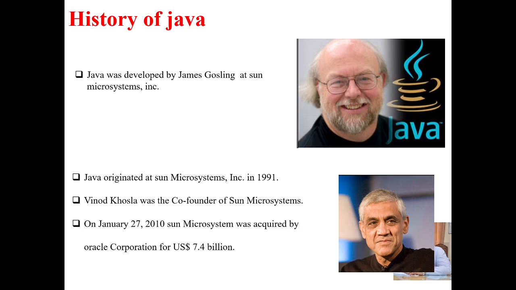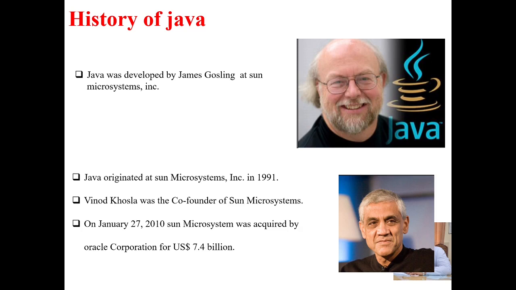So now what is a platform? Friends, a platform is an environment on which software may run. Like in our computer we use many types of application software and we can run all of them because we have an operating system in our machine. So this operating system works as a platform for all application software. Without the operating system we cannot use any application software. So Java is also like that.